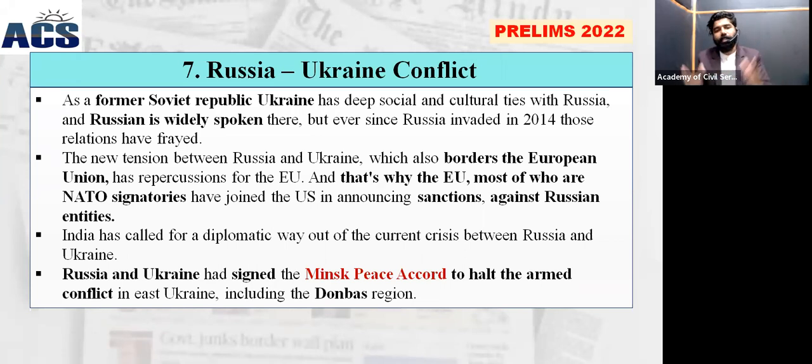So now this is what the conflict between Russia and Ukraine resulted from, mainly Ukraine's accession to NATO. If, for example, Ukraine becomes a member of NATO, Russia fears that NATO will give military assistance. Crimea is a province now under the control of Russia.